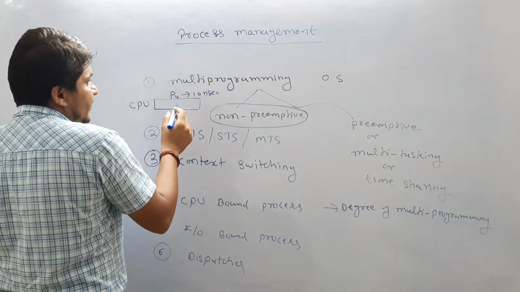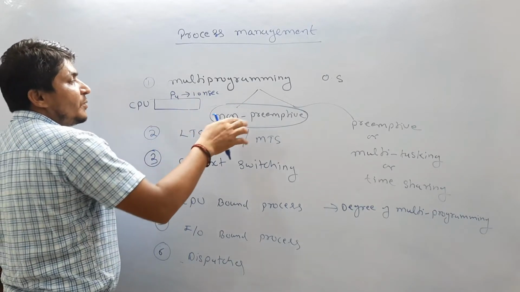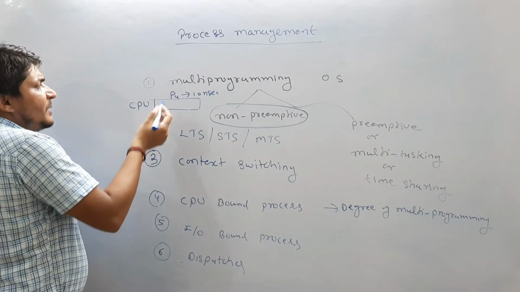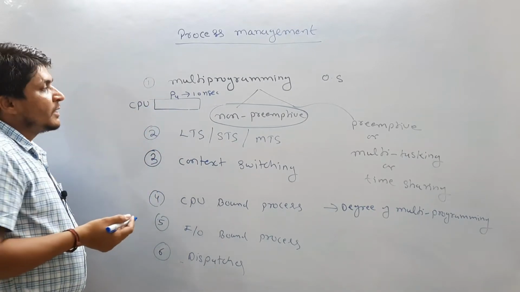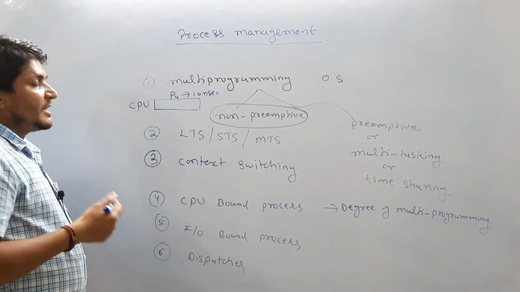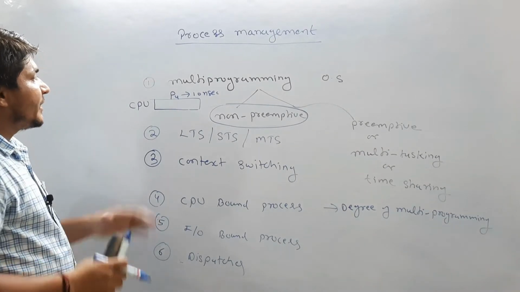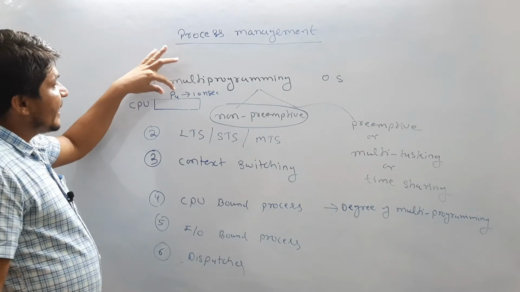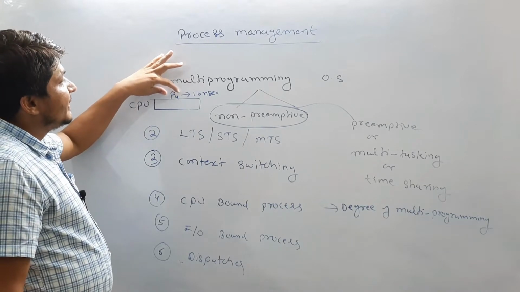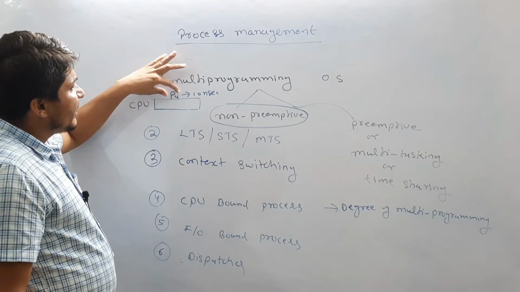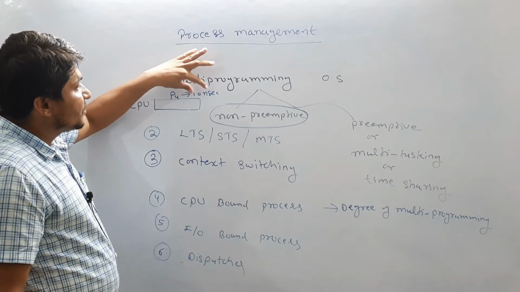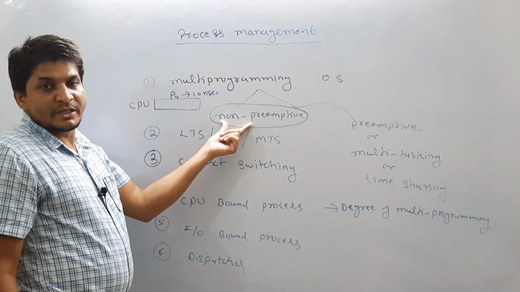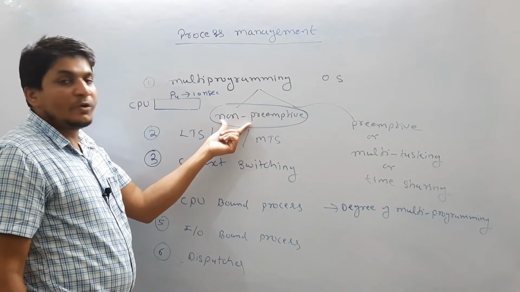Now if this process is running non-preemptively, then if any process comes into the ready state, whether it has high priority or low priority, P4 will not be affected. Once P4 has started executing, it will leave the CPU only after completion of its 10 nanoseconds. That concept is called the non-preemption concept, and that process is a non-preemptive process.